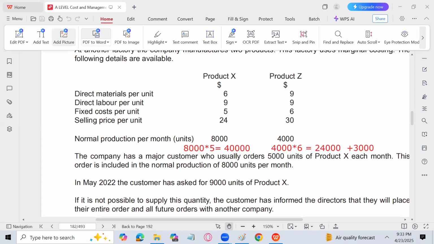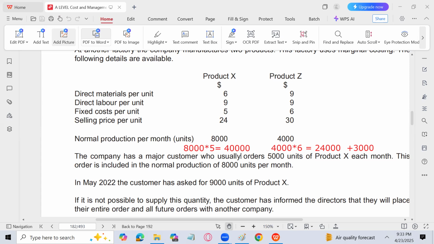Product X fixed cost is 8,000 into 5 per unit, 40,000 in total. In total it will not change. It will remain 40,000 even if the production is 12,000 units. Same is the case with product Z, 4,000 into 6, 24,000. This fixed cost will not decrease. Why? Because even if you are not able to produce product Z, you still have to incur its fixed cost, because total fixed cost does not change with the change in output. Plus 3,000 is the retraining cost.